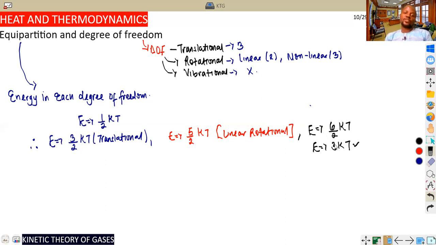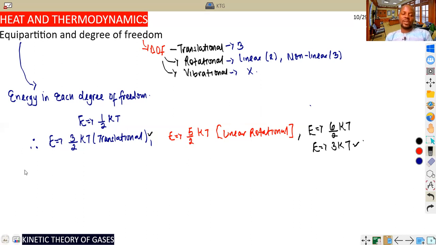degree of freedom with respect to what? Whenever degree of freedom is given in a question, be careful to know this is the general formula, 1/2 kT. So total energy is always 3/2 kT. That's the total energy for translational. So if it is this one, we have 3 plus 2, that is 5. If it is the other one, 3 plus 3, that is 6/2 kT, which is 3 kT.